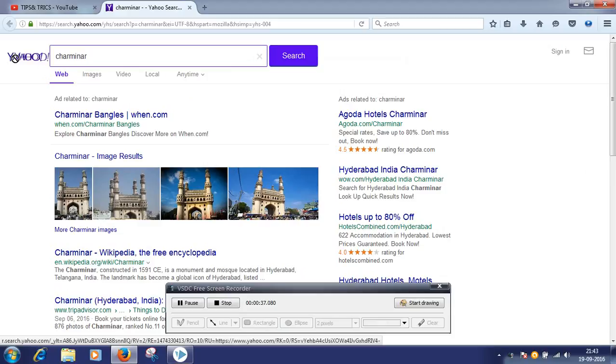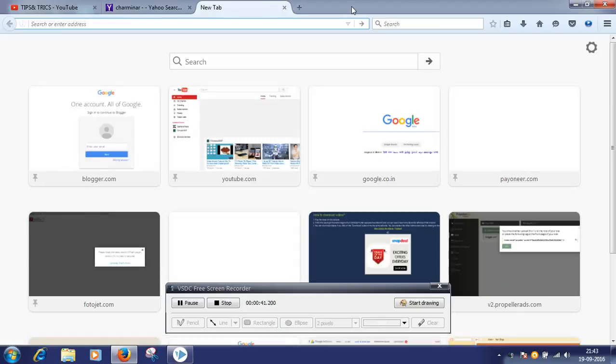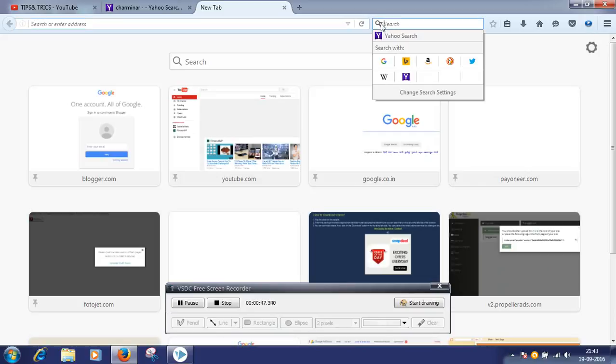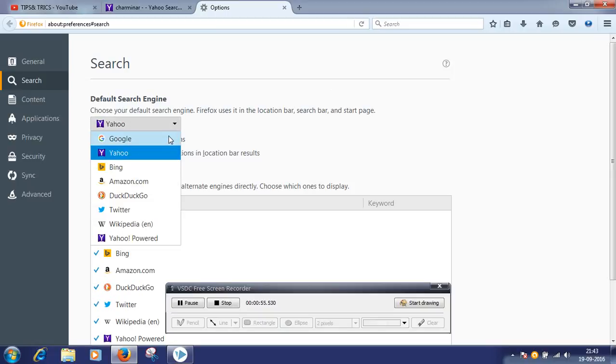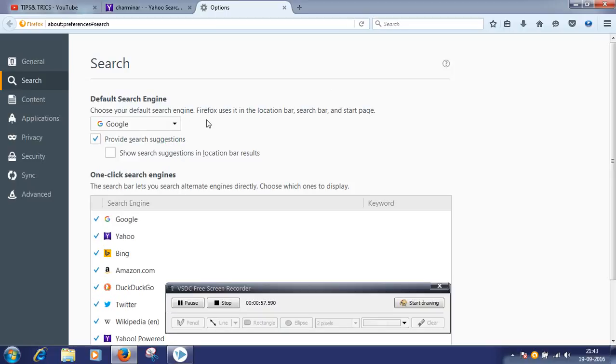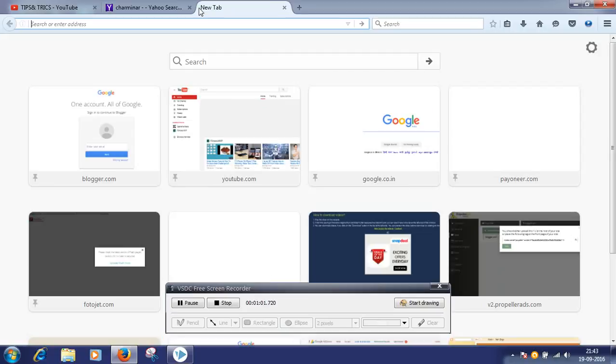It's showing the result in Yahoo, but I don't want to see the result in Yahoo. I want Google search. For that you have to change settings. I will show you. Go to change search engine settings. Here you have to select Google as the default, then close it and open a new tab.